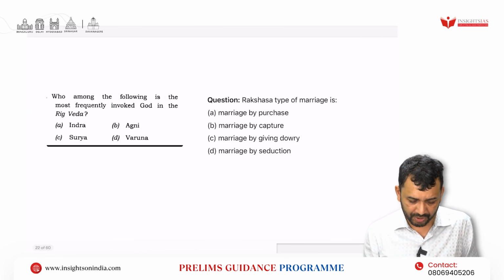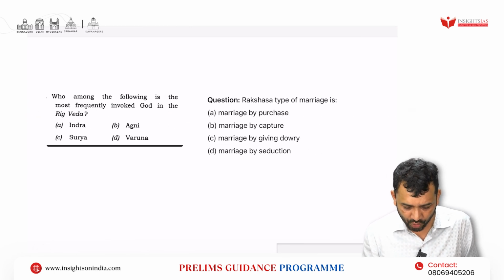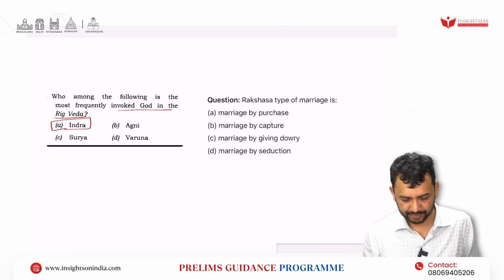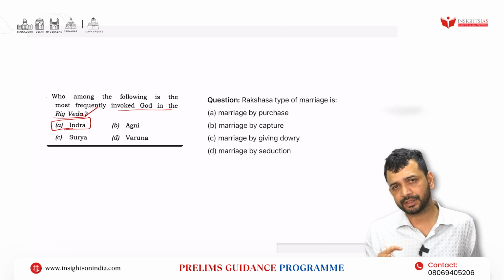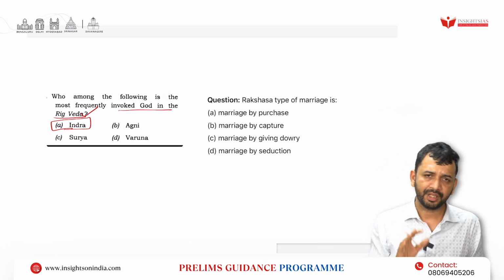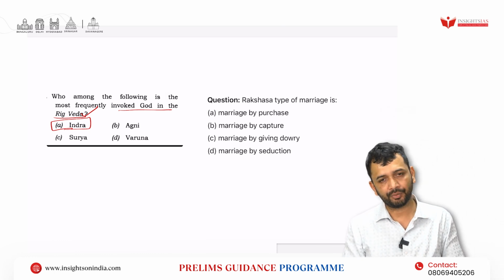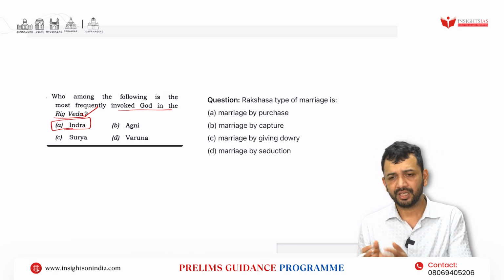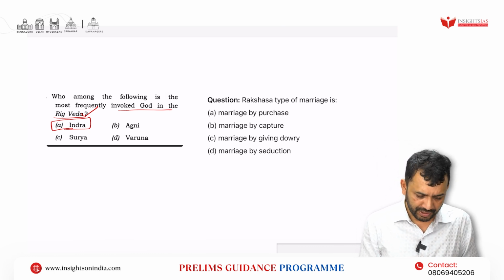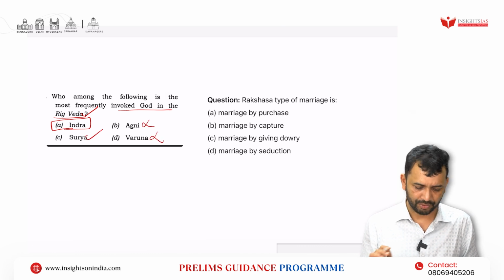And then, who among the following gods is most frequently invoked in the Rig Veda? That is Indra. Indra was the major god. Most of the hymns have been dedicated to him in the Rig Veda, followed by Agni, followed by Varuna, and then Surya again.